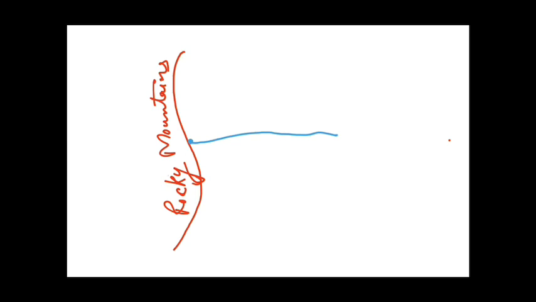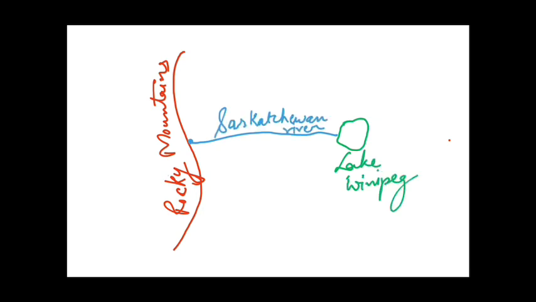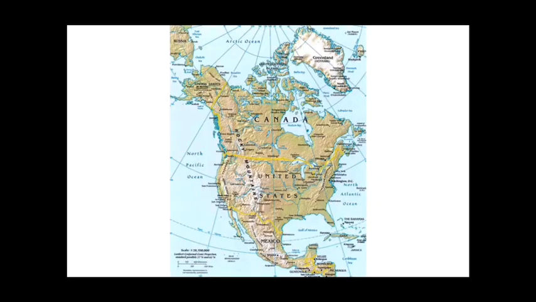As we have read, Lake Winnipeg lies in Canada. So this is Lake Winnipeg, and this is Saskatchewan River which originates from the Rocky Mountains and drains into Lake Winnipeg which lies in Canada. And this river is an east flowing river, please remember it. East flowing river.